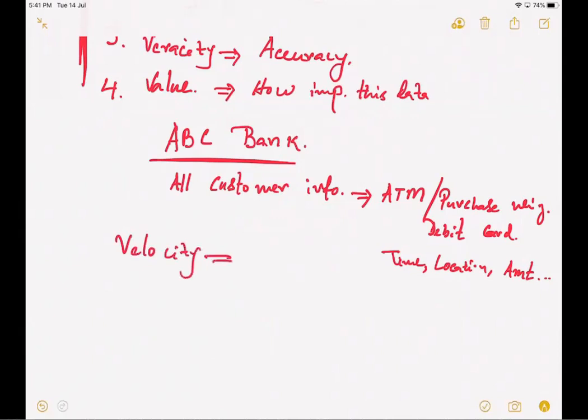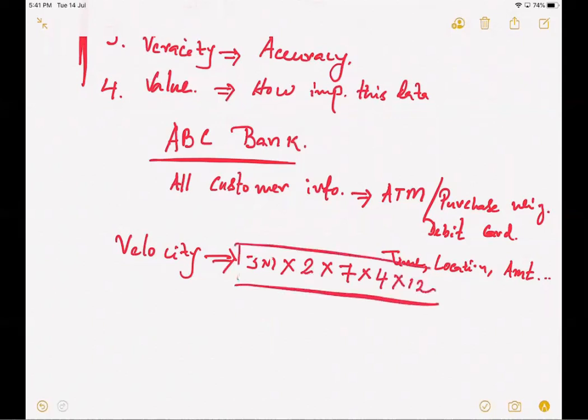At what speed is the data getting collected? We can easily assume that if there are 3 million customers and every customer uses this particular card or the ATM twice a day, 7 days a week, for 4 weeks a month and for 12 months a year, then I can understand at what speed the data is getting collected.